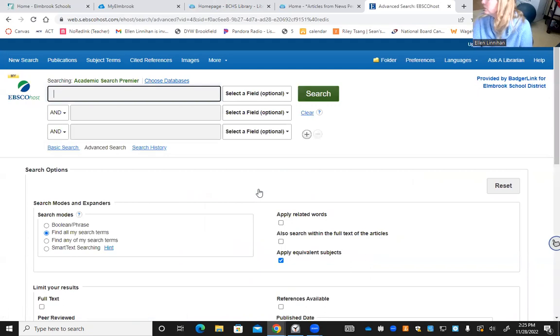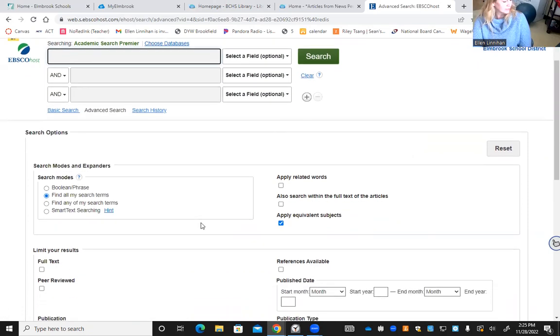Okay. There's a couple reasons that we do this. The first and probably most significant one is that if you scroll down just a little bit here, you want to click on this box that says full text. Okay, the reason that we have that is because these databases are from real articles from newspapers, journals, magazines, and some of them our school subscribes to, so we get them electronically, and some of them they don't. Okay, so maybe we have, and I'm just taking a wild guess here, maybe we have a subscription to the New York Times, but we don't have Wall Street Journal.